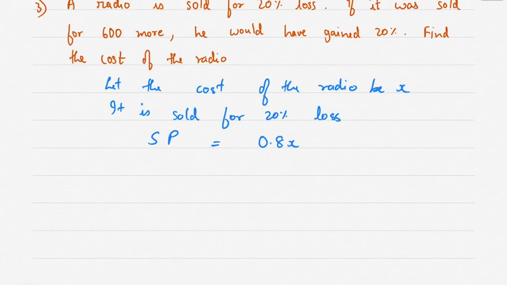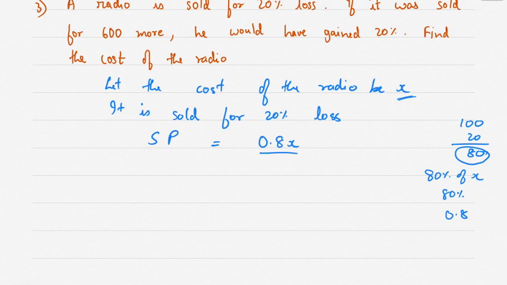If the value of the radio is 100, loss is 20, selling price becomes 80. So it is sold for 80% of X, and I am considering X as the cost. 80% can be written as 0.8. So selling price is 0.8x.